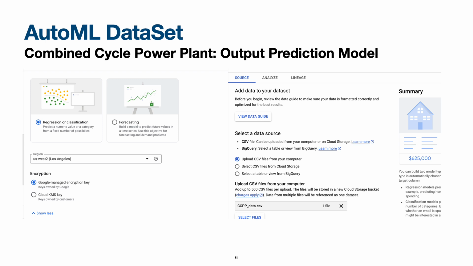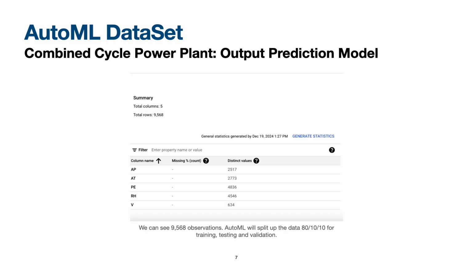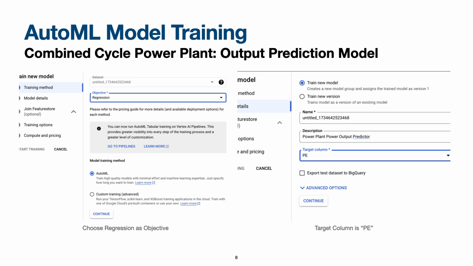I've included some screenshots to show how I set up the data set for my model training. Here you can see I chose regression and uploaded the CSV file provided for the project. AutoML did some stat generation to show how many distinct values are present for each feature. I chose regression as the objective and PE as the target column.